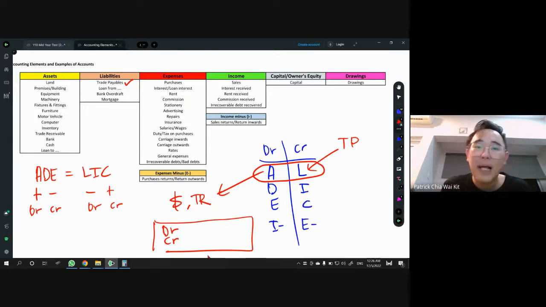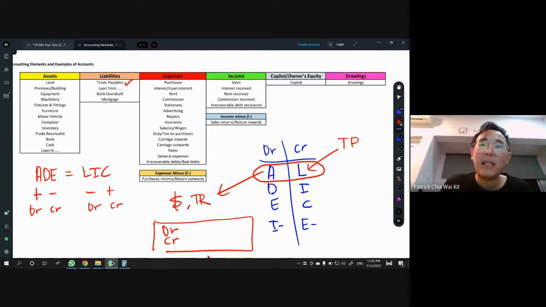Income is always plus. You see, D is always plus, E is always plus, I income is always plus. So that's why income is always credit. Capital, when you see the word capital, is just increasing, because it means the owner is putting something into the business, so capital goes up. Drawings is always plus because the owner takes something out. So every time he takes something out, the drawings will go up. That's why we have this answer here.